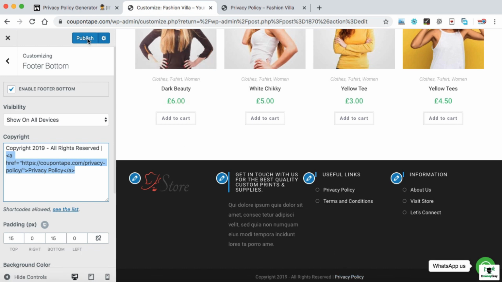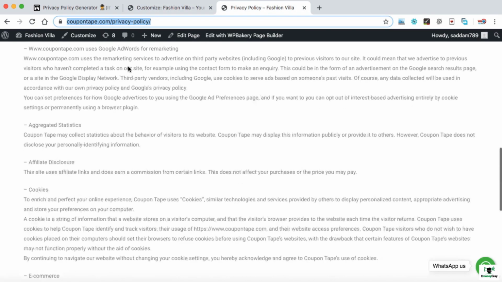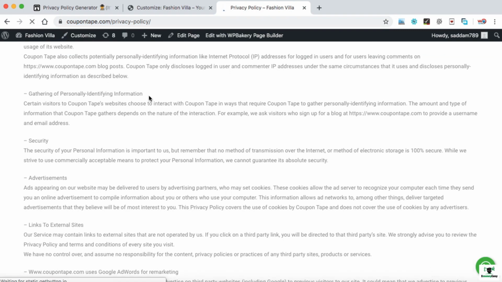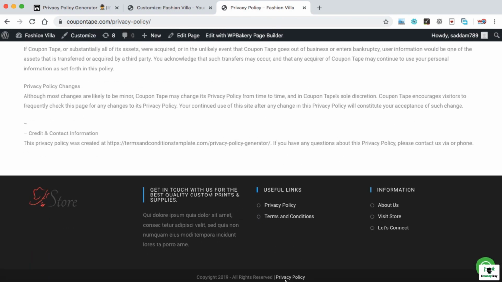Now let's click on publish. So this will be saved permanently. And we can come back to our front page. Let's refresh it once again. Okay, now let's scroll down and here is the privacy policy.